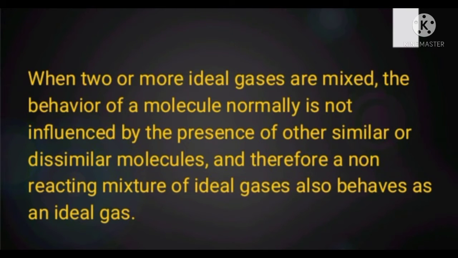When two or more ideal gases are mixed, the behavior of a molecule normally is not influenced by the presence of other similar or dissimilar molecules, and therefore a non-reacting mixture of ideal gases also behaves as an ideal gas.